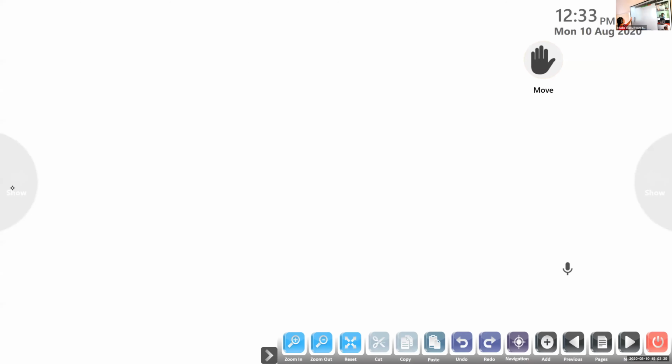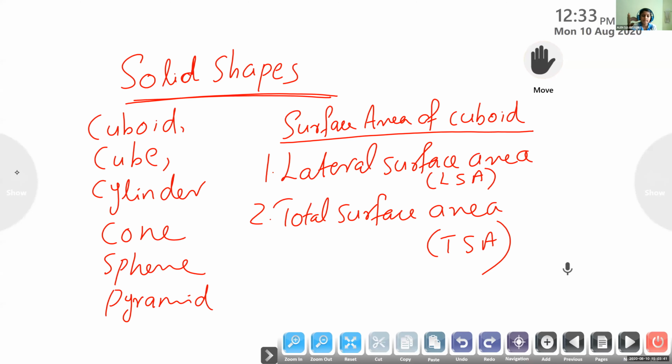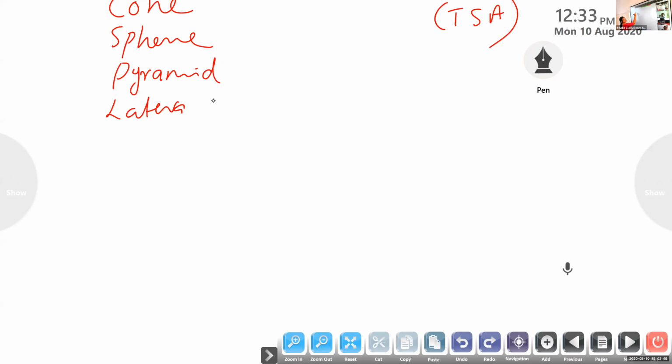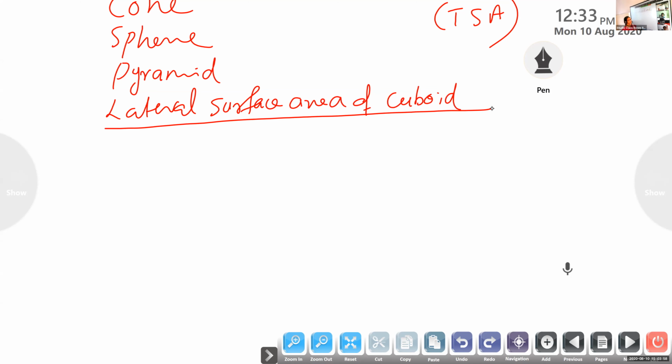Now we will find the lateral surface area of a cuboid. We are going to find the lateral surface area of a cuboid. Let us start. For lateral surface area, we need the four sides.